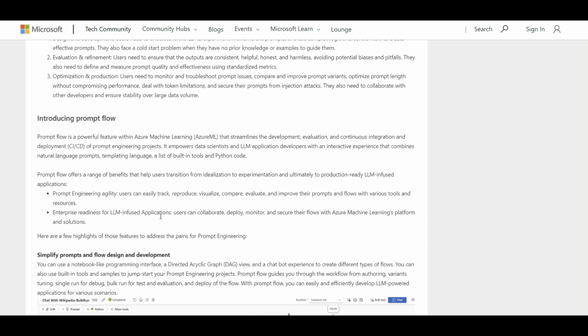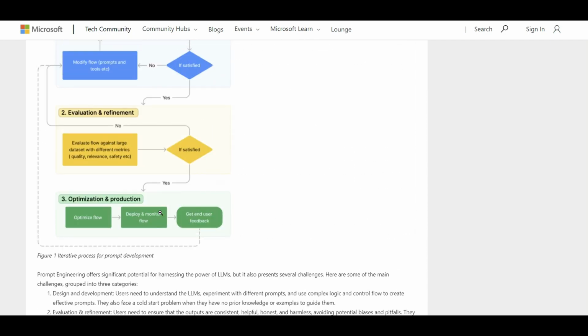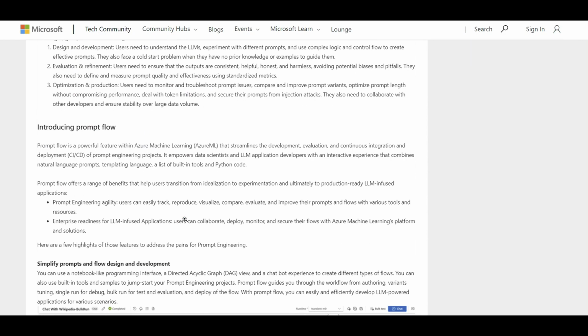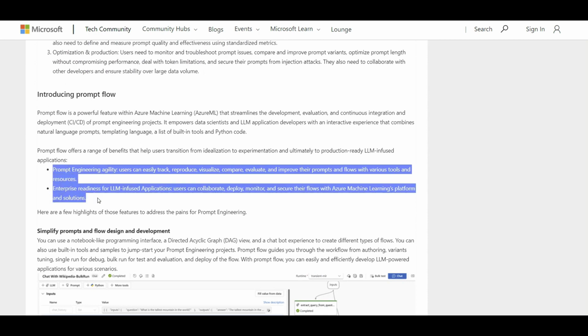But with the announcement of Prompt Flow added in Azure ML, all these three stages are going to be covered for you. How? First of all, it will let you start creating some prompts, not just from scratch, but some pre-built prompts developed by other frameworks. Then it will help you have multiple versions of your prompts and compare them, evaluate them to see which one works the best. And then it will let you do bulk tests. With a huge amount of data that you have, you can start testing these prompts, not just with one or two, and see the metrics of your evaluation, similar to how we evaluate a classification model as an example, right?